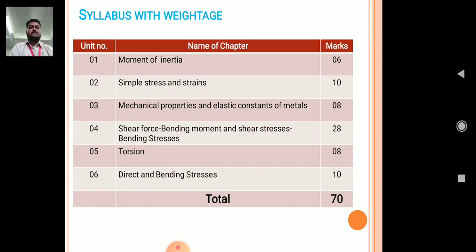So these are the chapters in our syllabus. First chapter, moment of inertia, which has the weightage of 6 marks. Second chapter, simple stress and strains, weightage 10 marks. Third chapter, mechanical properties and elastic constants of metal, 8 marks. Shear force, bending moment and shear stress, bending stresses, 28 marks. Torsion, 8 marks, and direct and bending stresses, 10 marks.